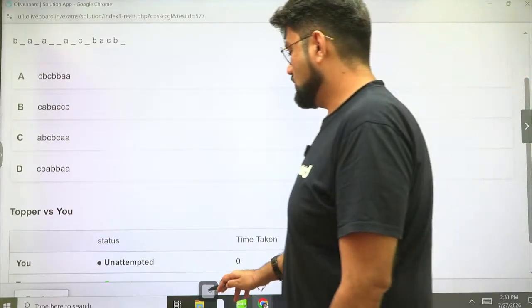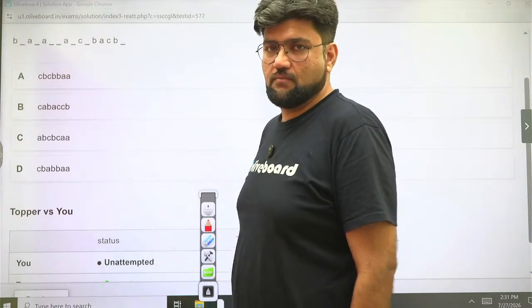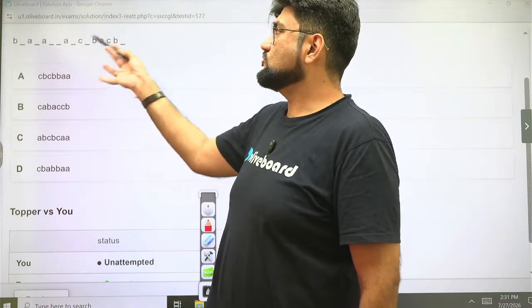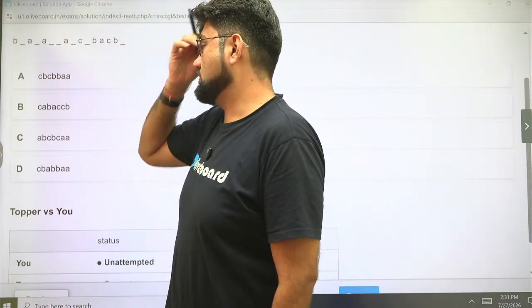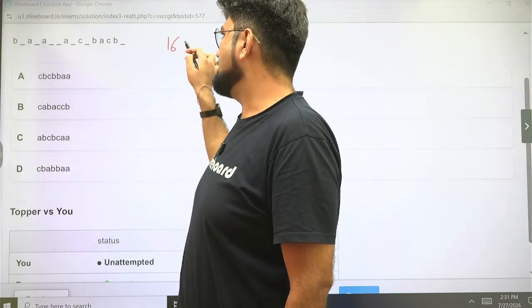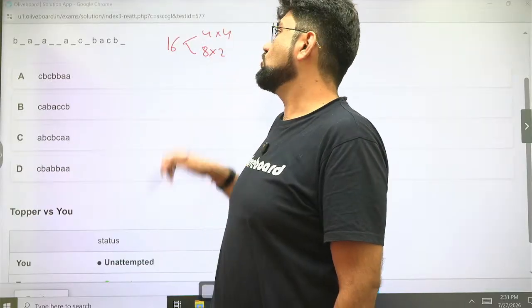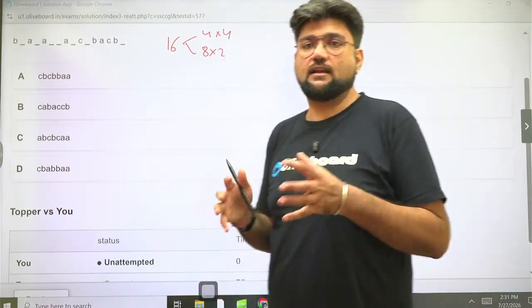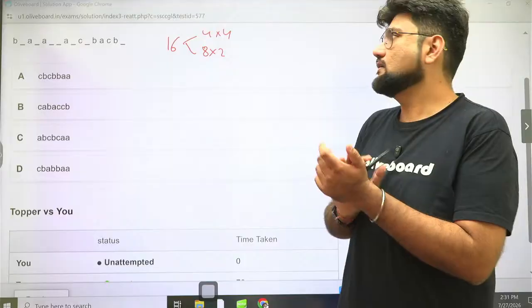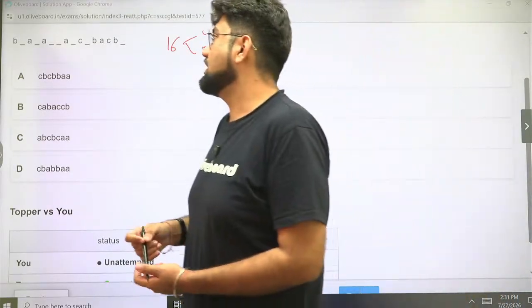Okay. We need to complete the sequence. But if you look at this, no vertical help here available. If you look at this, there is no basic repeat pattern which we can establish. Okay. If you count the number of letters, they are 16, including the blanks. So we can have 2 possibilities, 4 into 4, a rare possibility of 8 into 2. Okay, 8 letters, single block repeated twice. But mostly we don't consider this, we consider this. So based on that, we'll divide it into sections of 4.